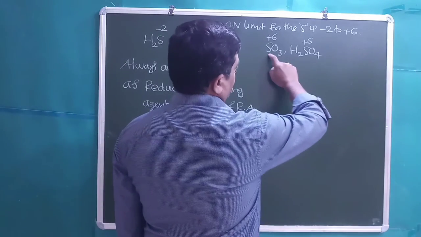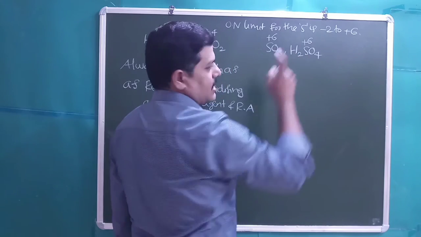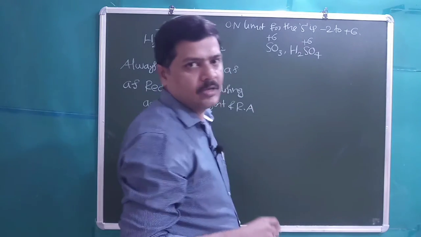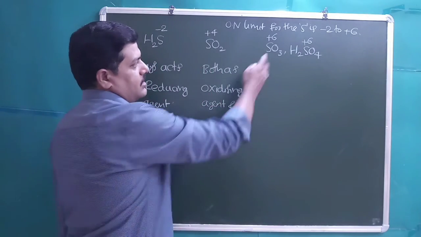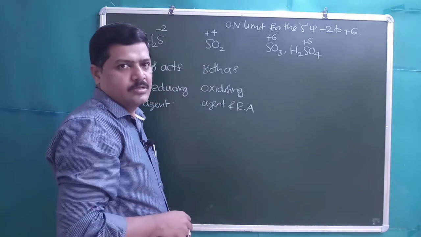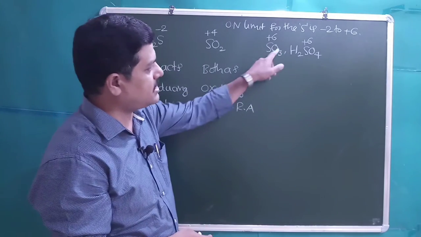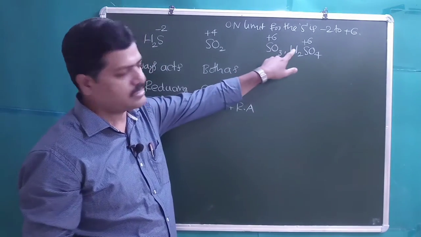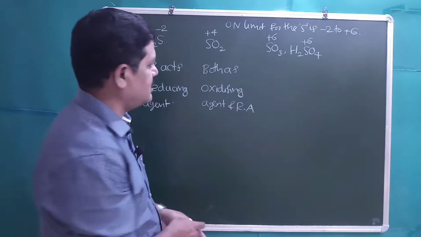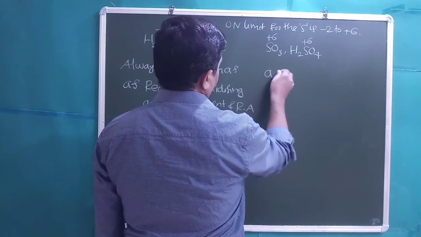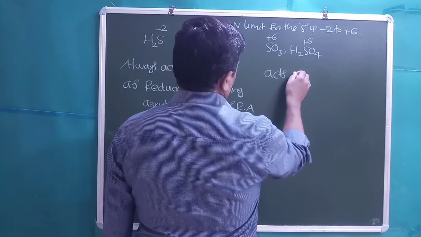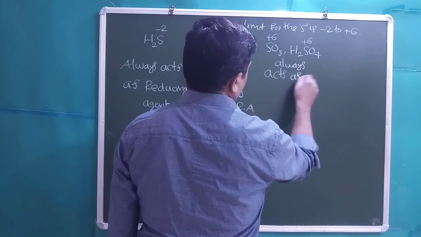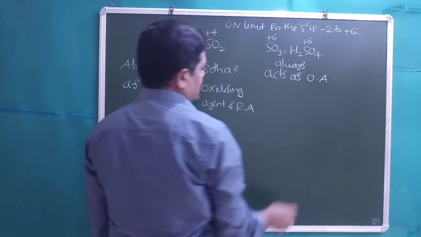In SO3 and H2SO4, in both cases sulfur is present in its maximum oxidation state. So it has only one chance, it can decrease its oxidation number. When it is decreasing its oxidation number, it is undergoing reduction. Meanwhile, it can act only as an oxidizing agent, right? Always, you can write, always acts as an oxidizing agent.